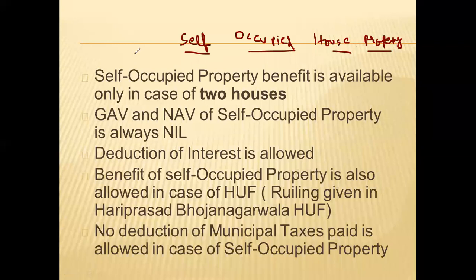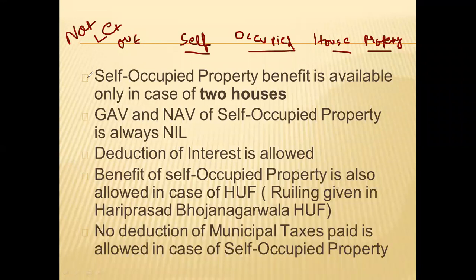Means the owner has not let out the house property to others. Not let out. So if you are the owner of a house property and you are giving it on rent, it will become a let out house property. Now, you are having a house property and you have not let out that property. That will become a case of a self-occupied house property. Okay.